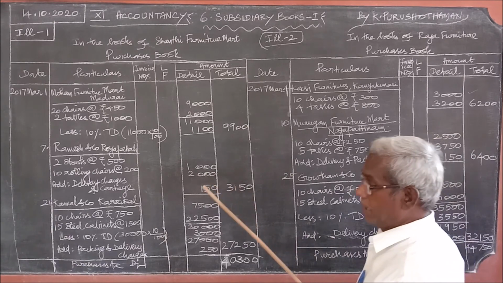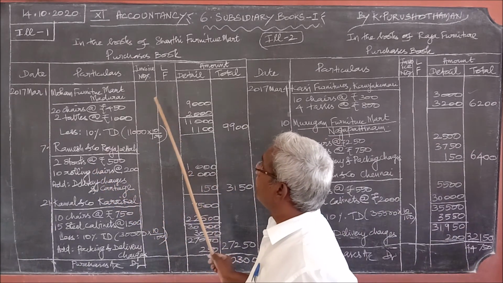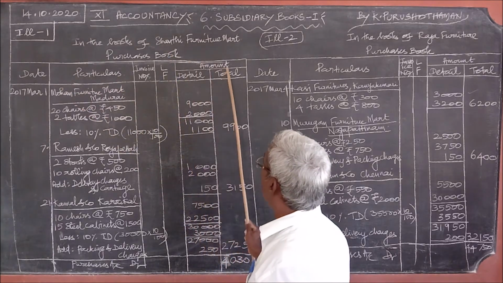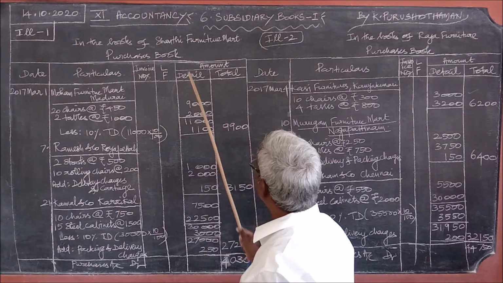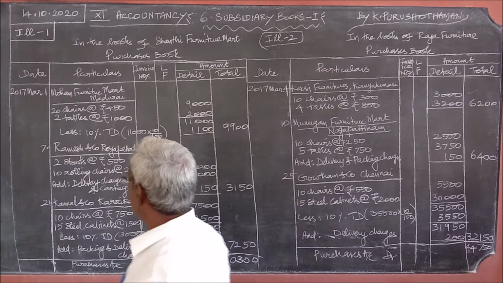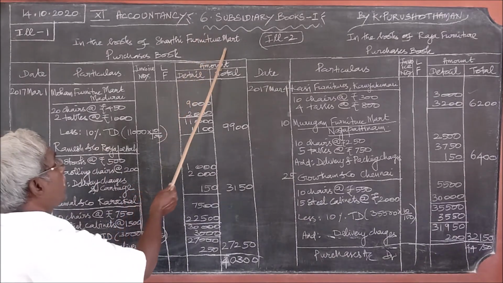Second thing, in case of a purchases book, what are the columns you should draw? Date, particulars, invoice number, ledger folio, amount. There are two subdivisions, detail and total. And for what transactions you should pass entries? Only for the credit transactions you should pass entry, cash transactions you should not pass.